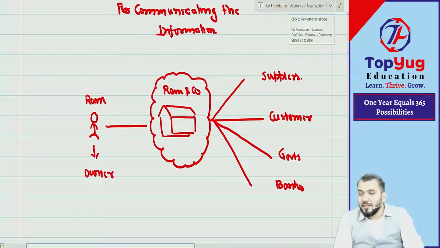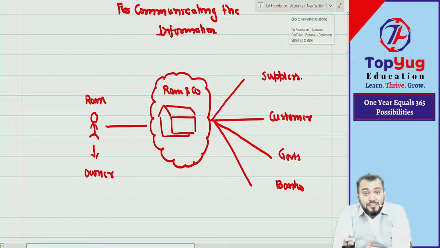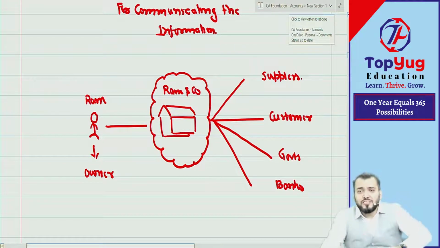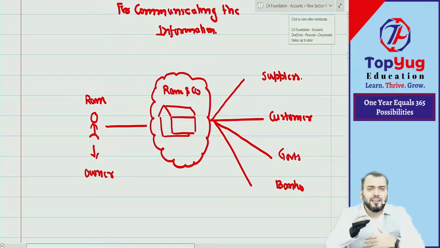It means he should be able to communicate the business information to whom? The supplier, to customers, to the government, to banks or any other parties. The question is how will he transfer that information? Just try to understand right now.